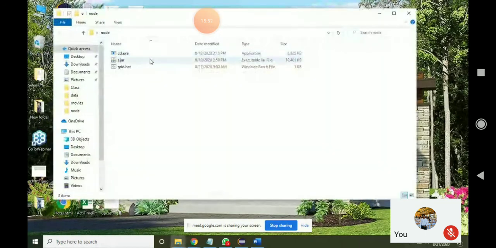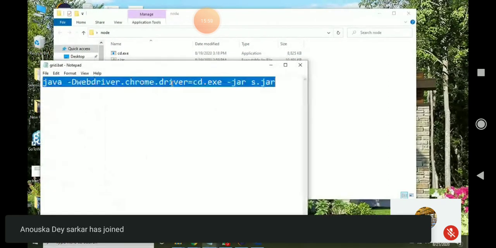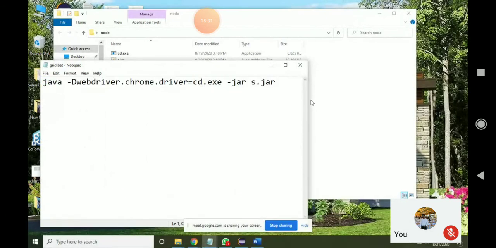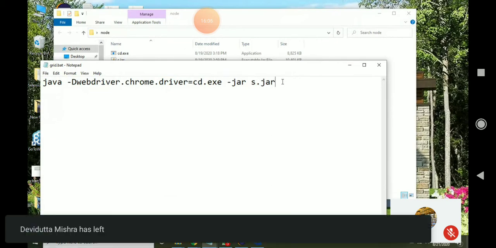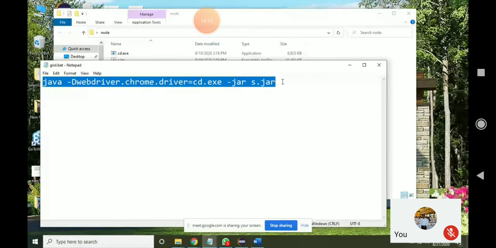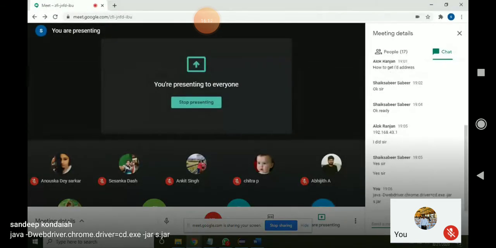Open your notepad and type this command. Sir, please paste this command in the chat room. Yes, let me paste it in the chat. I have pasted the command in the chat.